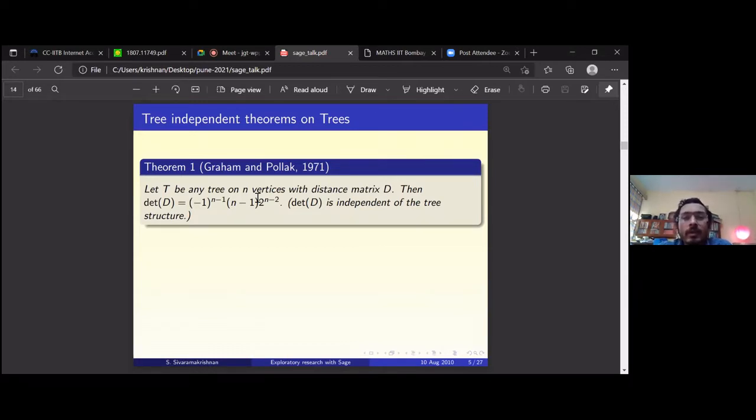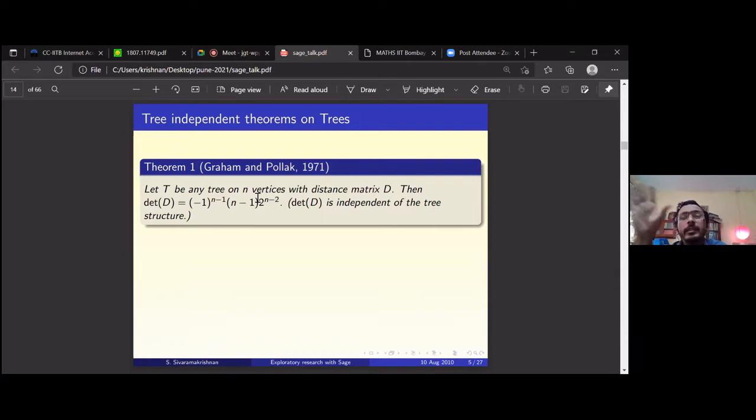They gave this very nice result: if you look at any tree on n vertices and look at the distance matrix. In a distance matrix, the rows and the columns are indexed by vertices. The ij-th entry, the entry in row i, column j, where i and j are vertices, is the distance between vertex i and vertex j in the tree.